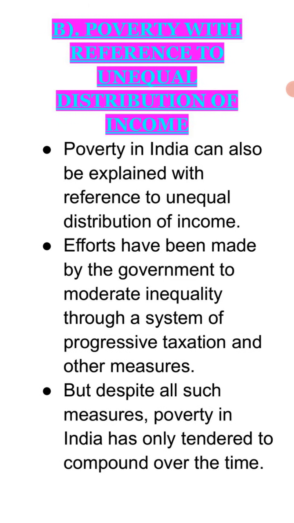Now we are going to take the second basis, causes of poverty with reference to unequal distribution of income. Poverty can be explained in the context of unequal distribution of income as well. Although different efforts have been made by the government to moderate or neutralize the inequality through the progressive taxation system, subsidies and other measures, it still doesn't seem to be very effective. Despite all such measures, poverty in India has tended to compound over time.